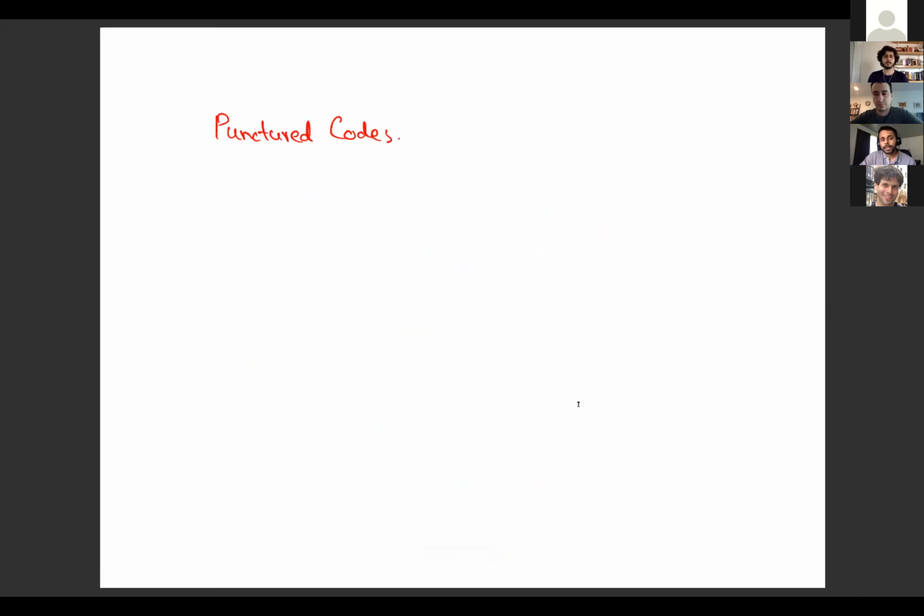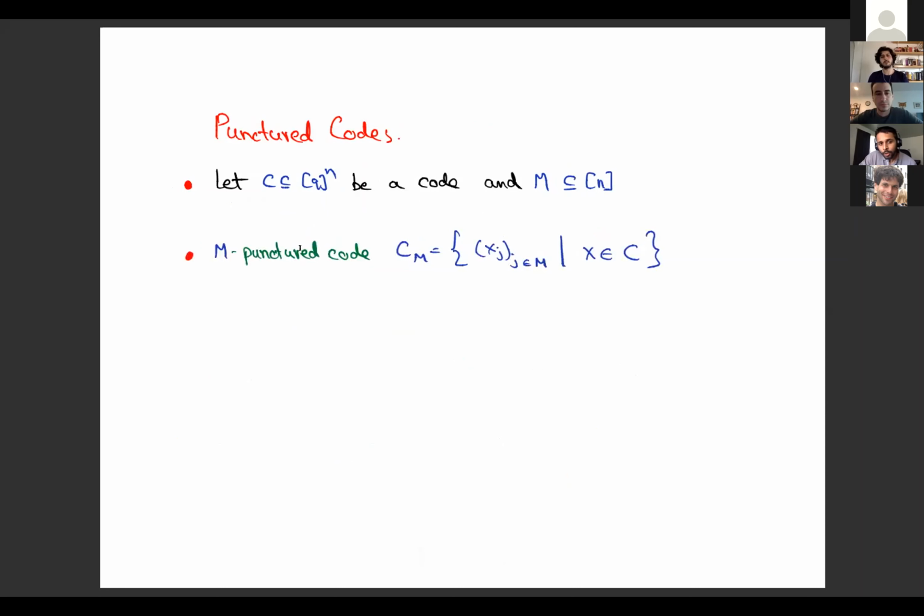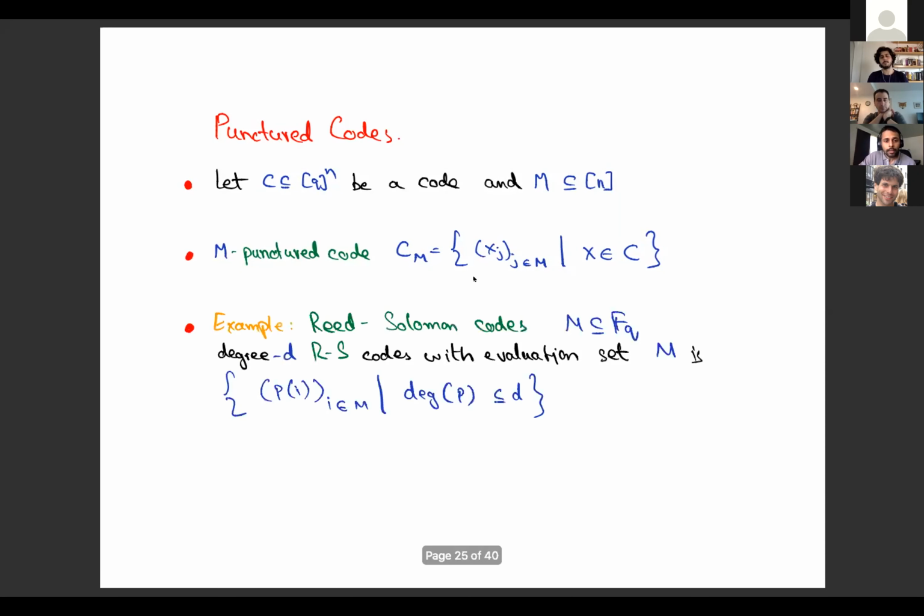Okay. Here's a bit of definition. It's a punctured code. Let C be a q-ary code and M be a set of indices. An M punctured code, denoted by C_M, is just, you take every code word in C and write down only the indices that are given by M. So every code word in C_M is a substring of some code word in C. Okay, and here's an example.